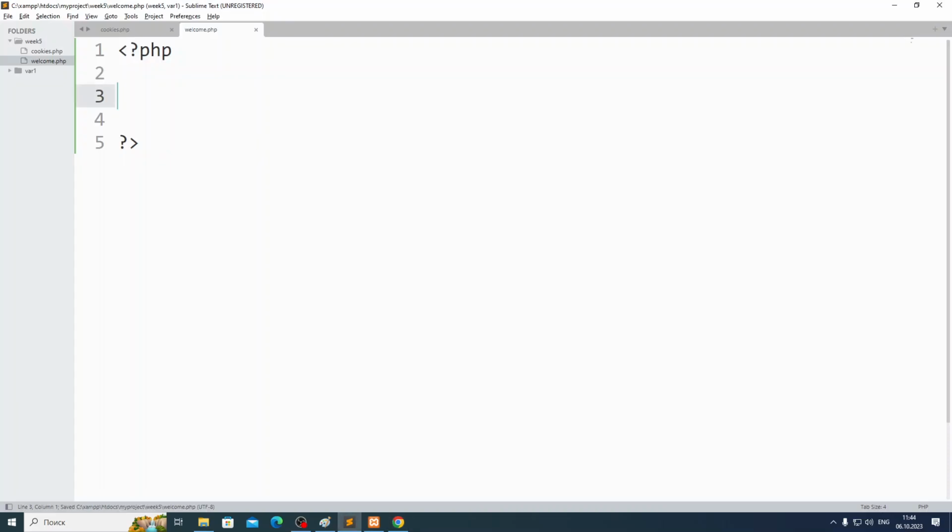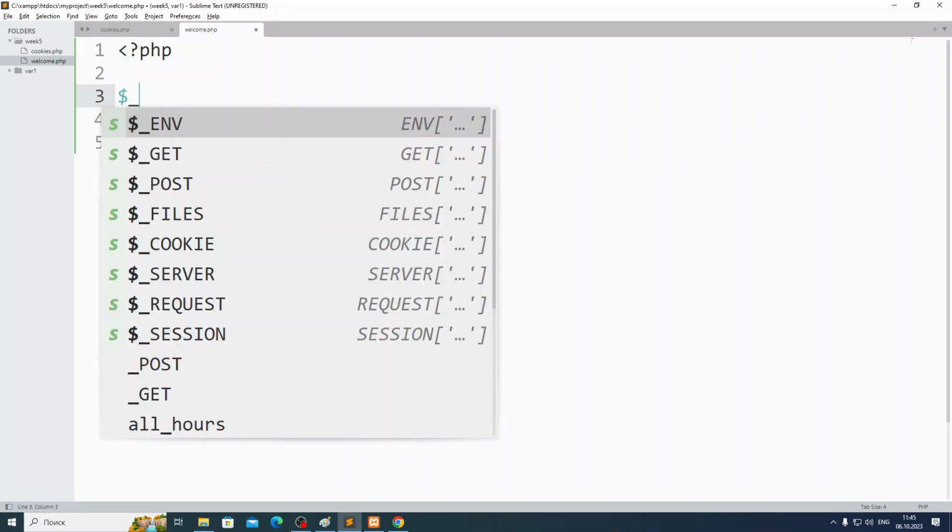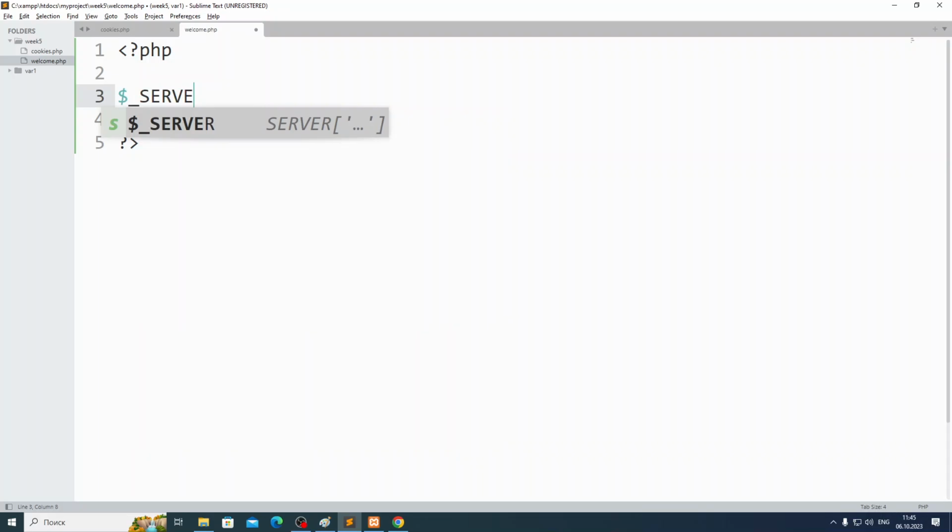We know two global arrays here. One is post, one is get. Also we know a third one, server. Also there is a global array called cookie, guys. Cookie is also a global array. Inside this cookie array, you can take all cookies that you have access to from this localhost/, okay? Let's try to see.